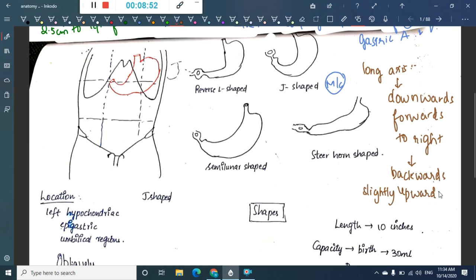So this is the long axis of the stomach. It starts from the fundus, which is the wider part, and it tapers to the narrow pylorus.